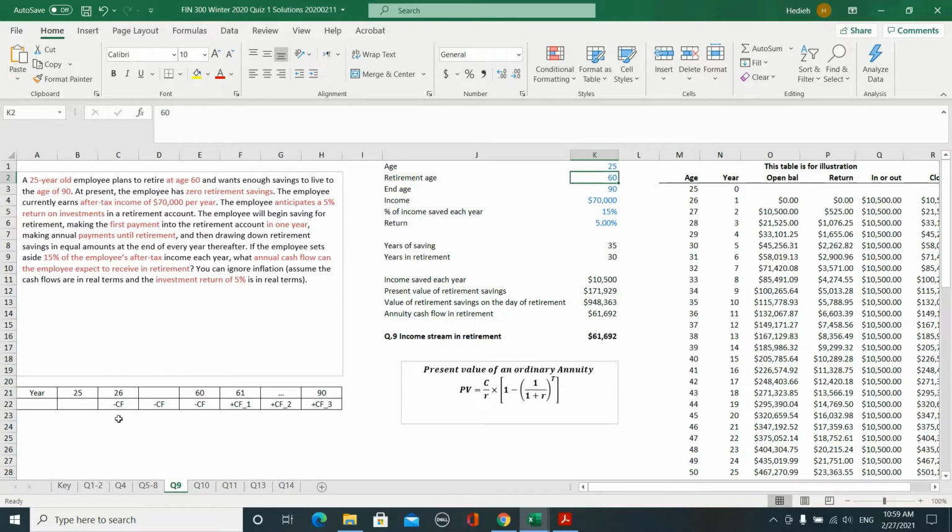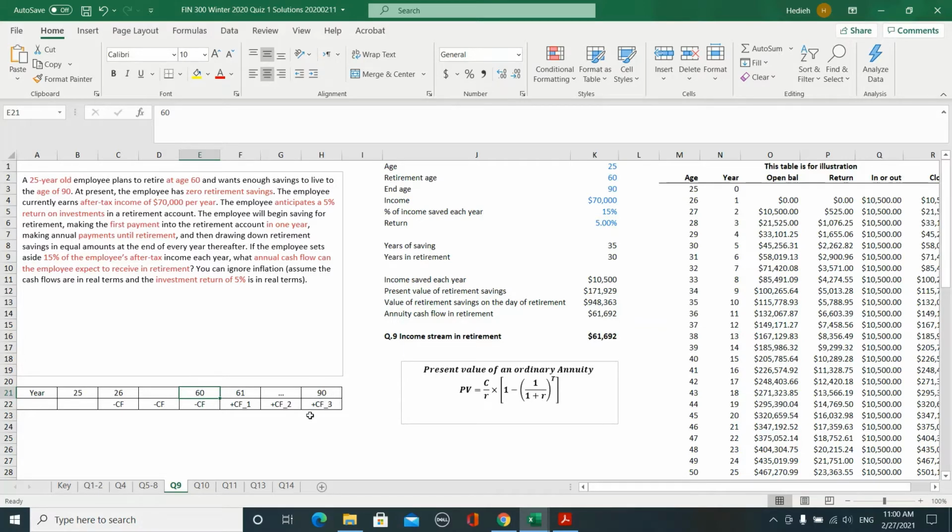So in fact, what we have here is that from year 26 till year 60, this individual will invest a fixed cash flow in an account, and that account will pay him a 5% return. So these cash flows that he will invest from year 26 till year 60 will grow at a 5% rate of return. Then when he gets to year 60, he retires and he starts to withdraw money from his savings account till he is 90 years old.